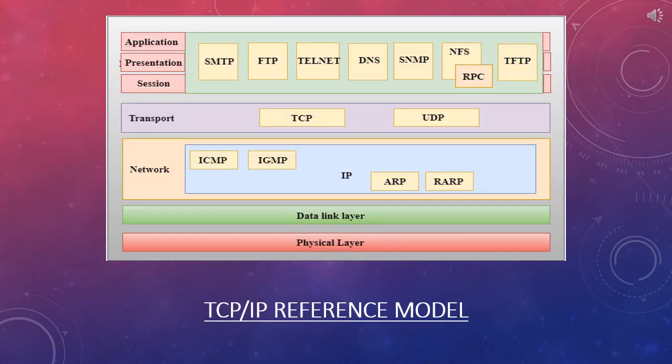As you can see in this picture, there are four layers in TCP/IP reference model. The layers are network access layer or host to network layer, internet layer, transport layer, and application layer.